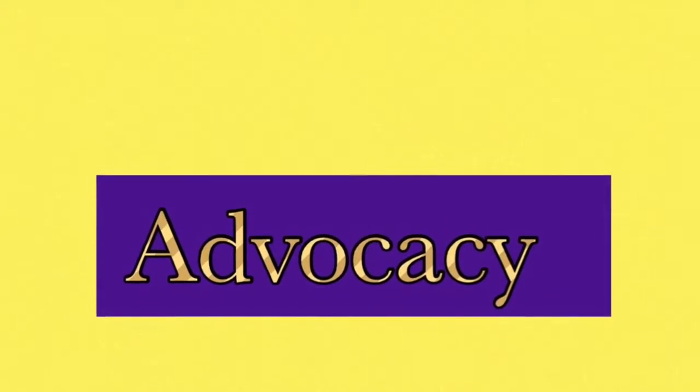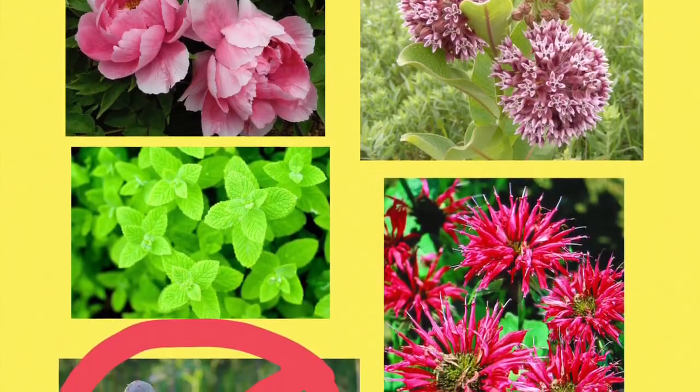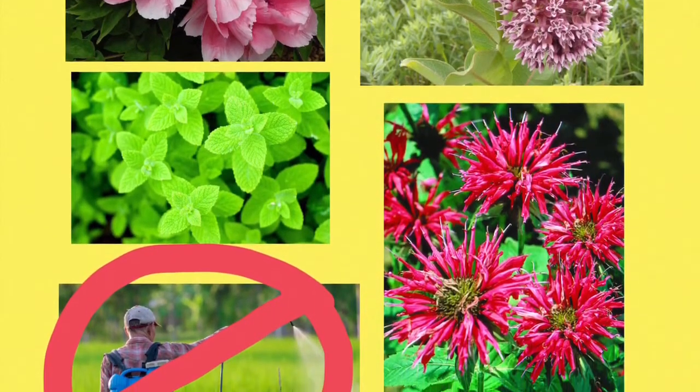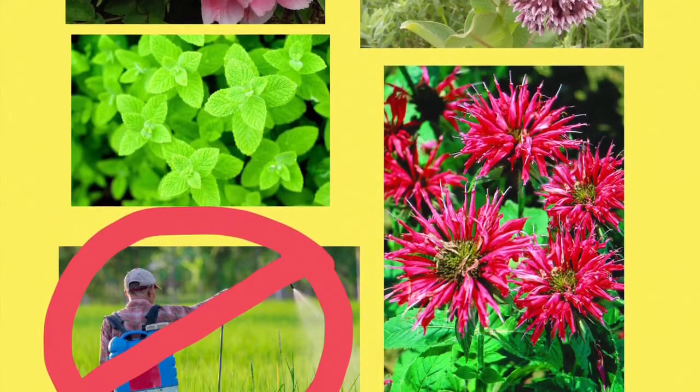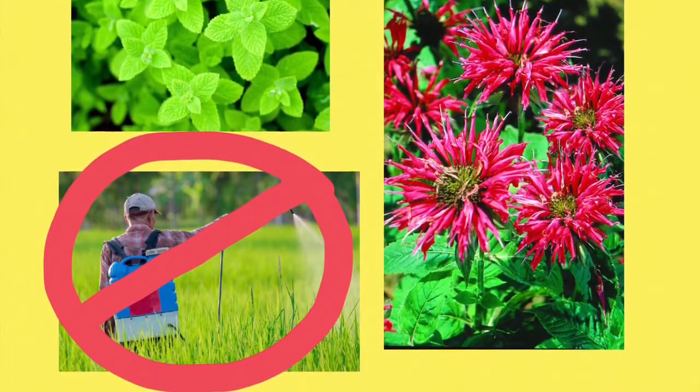Advocacy. Plant bee-friendly flowers such as peonies, bee balm, and mint. Avoid pesticides that may be harmful to the bees, such as neonicotinoid pesticides. These pesticides are poisoning the bees, which makes them lose their way home and eventually die.